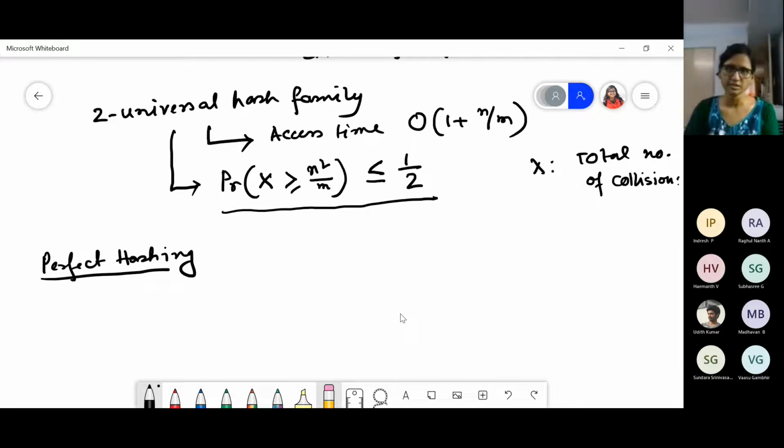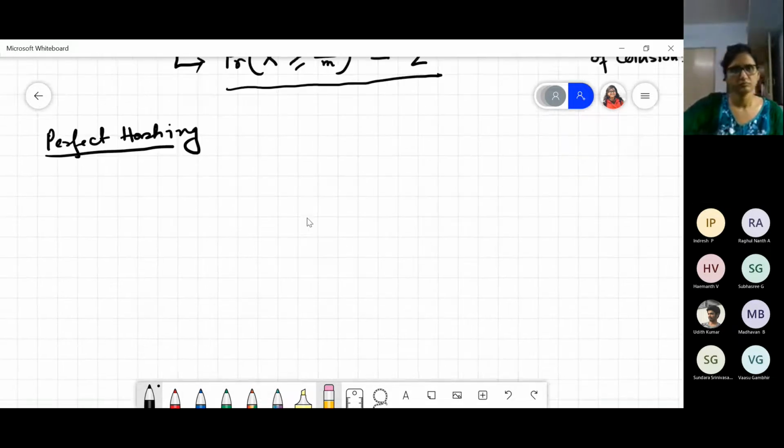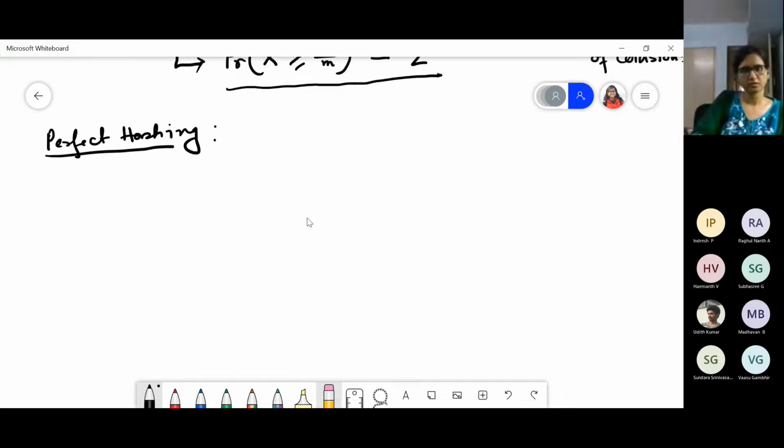There is nothing like any kind of insertion. It is a static table. So in case of perfect hashing, there is no collision. That is the criteria. That's why it is called perfect.